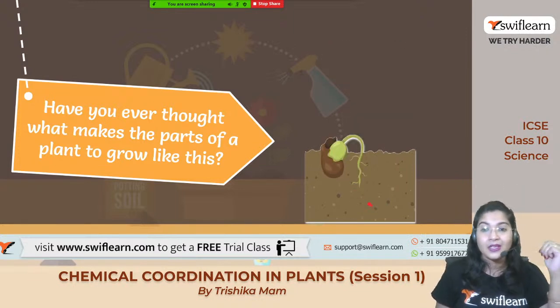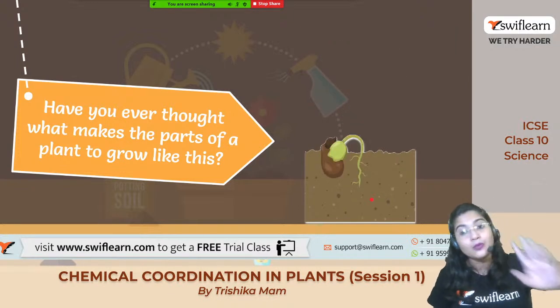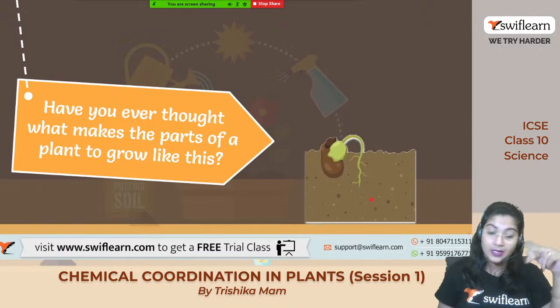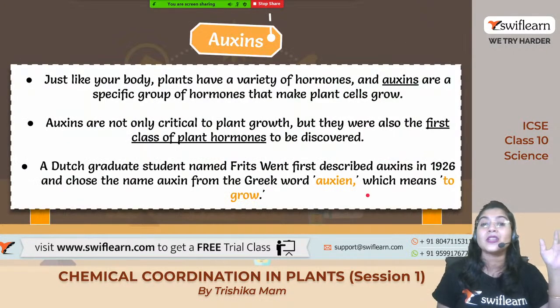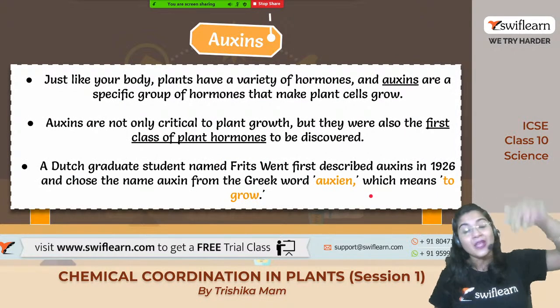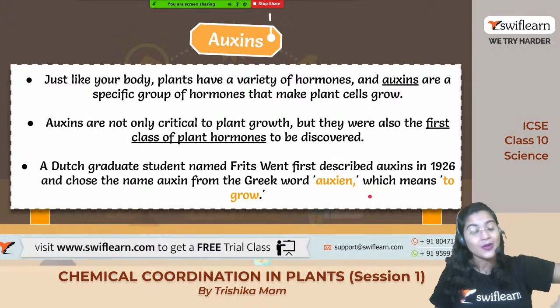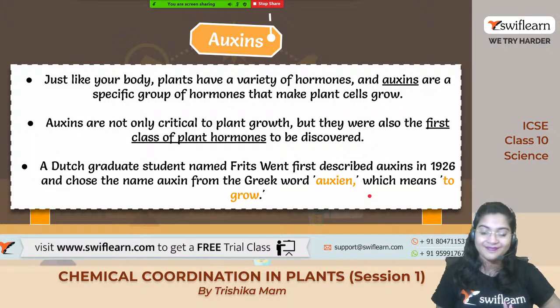Yes. So how does it happen? Why does the shoot not go downward and the root go upward? Why is it not opposite? Because the plant is secreting different hormones, and these hormones are telling them to grow in a particular way. Whenever they are getting sunlight, they will grow upward, and whenever they are not getting sunlight, they will grow downward. Okay?